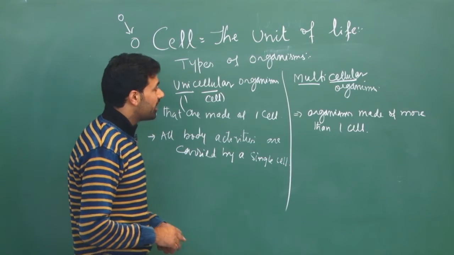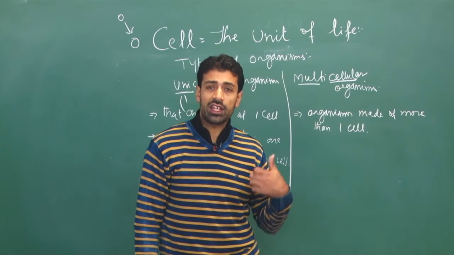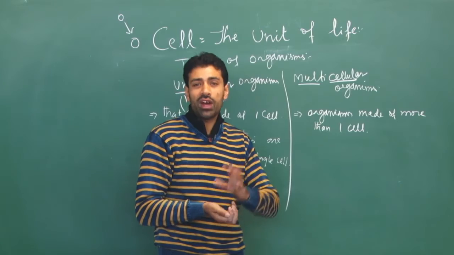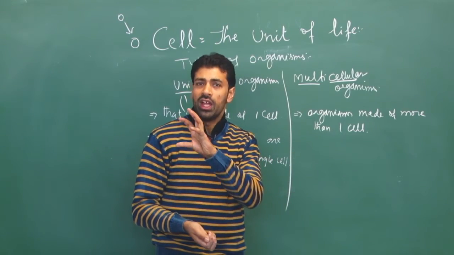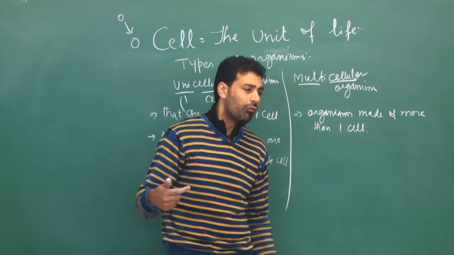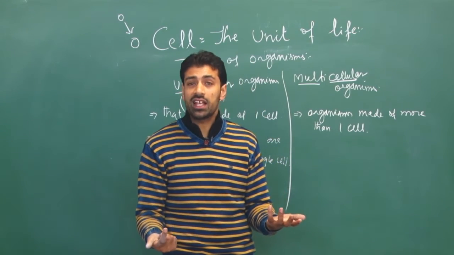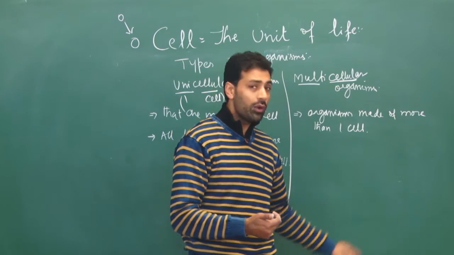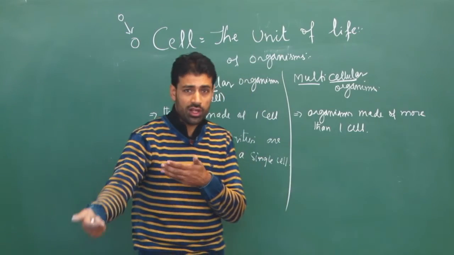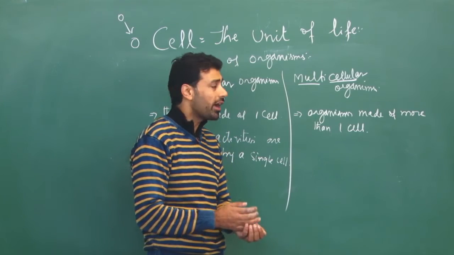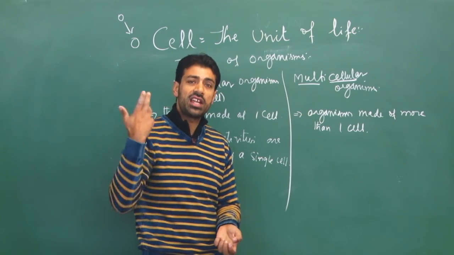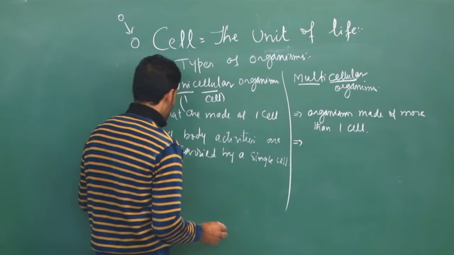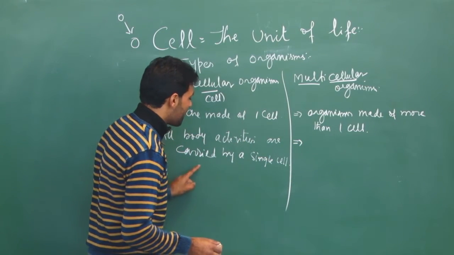And in multicellular organisms, like in our body, we have different groups of cells. We have one group of cells for one function, another group for another function. For example, we have epithelial cells to make an external and internal protective covering. We have muscle cells to help us in locomotion and movement. We have nerve cells that send and receive messages of the body.